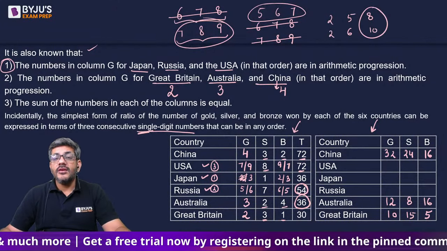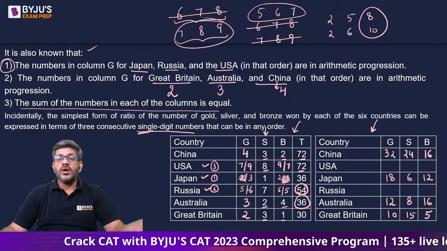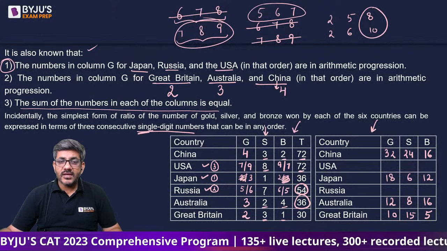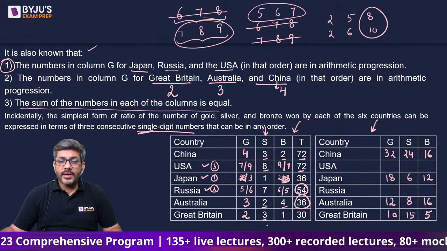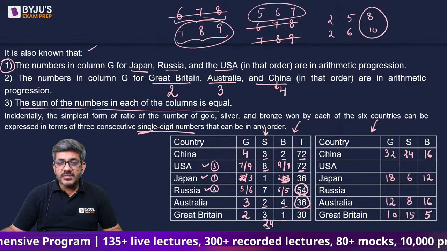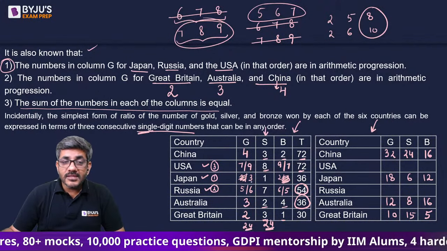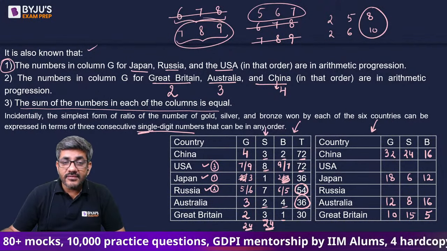What next? He said sum of the numbers in each column is equal. Can you all tell me what is the sum of the numbers in column S? जरा देखिए. 3 plus 8 11 plus 1 12 plus 7 19 plus 2 21 plus 3 24. The sum of the numbers in S is equal to 24. S का जो sum है, it comes out to be 24. So sum of G also should be 24. Let's have a look. 4 plus 3 7 plus 3 10, 10 plus 2 12. 12 के साथ 24 बनाने के लिए 12 ही चाहिए, which can only be formed with 7 and 5.